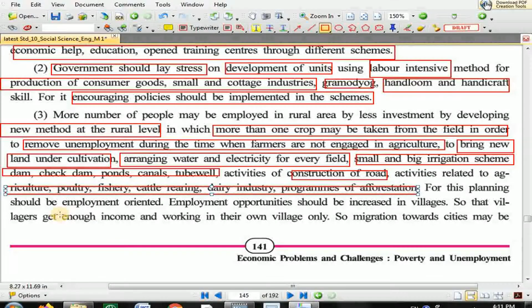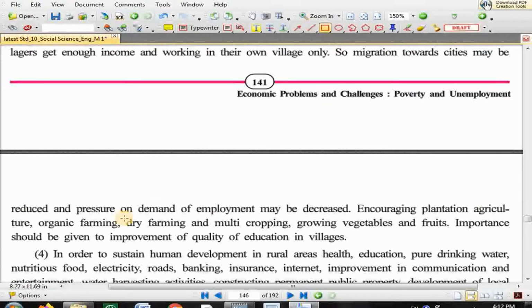Employment opportunities should be increased in villages so that village people get the employment, so that villagers get enough income working in their own village only. They are not required to move anywhere else, and because of that migration towards city may be reduced. Now if the migration towards city is reduced, then pressure on demand of employment may decrease, because those people who are getting employment in village will not migrate to urban areas, city areas, and that's why the burden of unemployment on city areas will reduce.